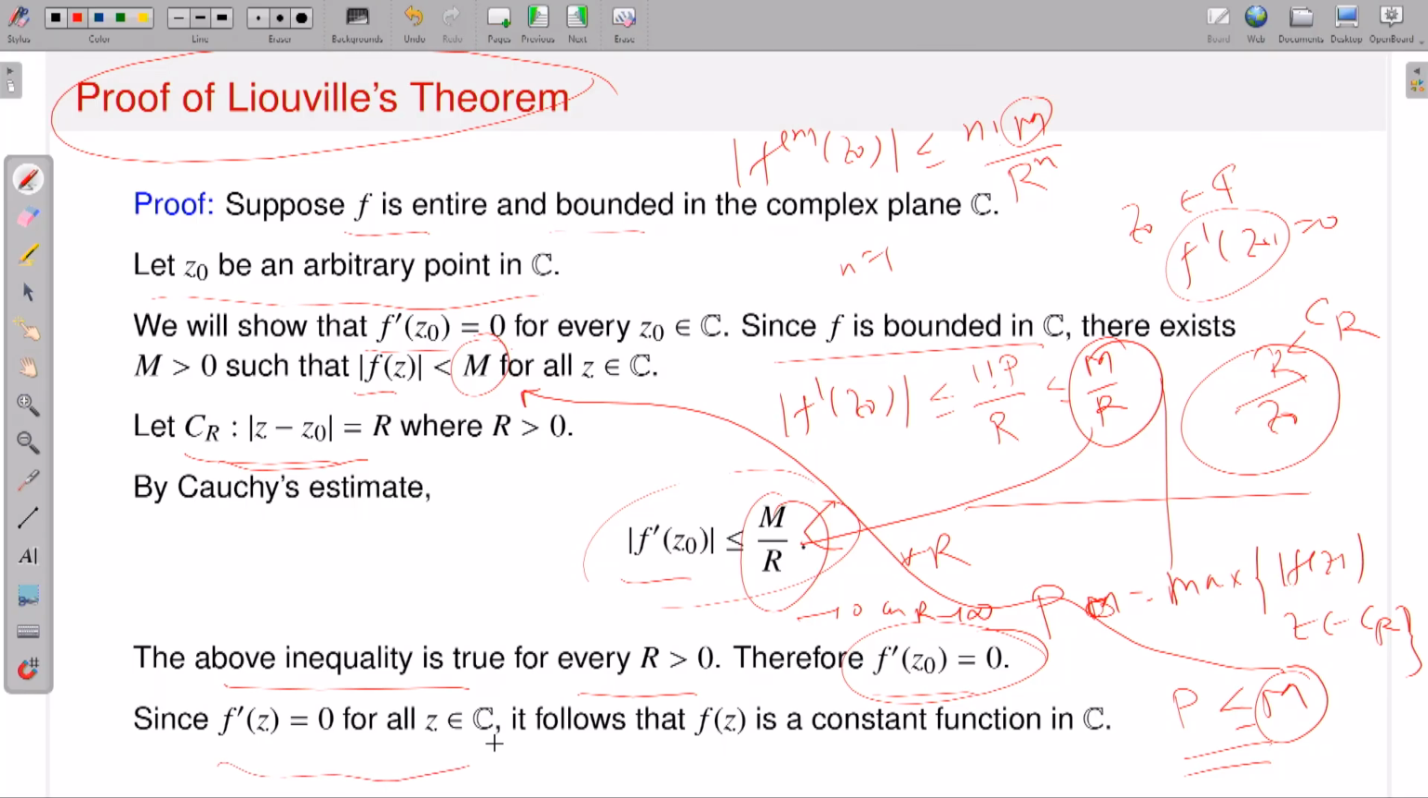Okay, so this is a very nice application of Cauchy's estimate or Cauchy's integral formula for the proof of Liouville's theorem. This is one of the very beautiful theorems. Using that theorem you can easily conclude that sine z and cosine z functions are unbounded functions, without using the estimate.